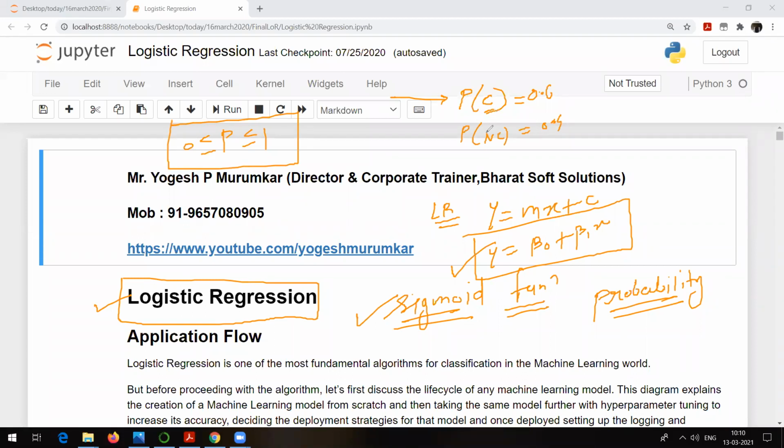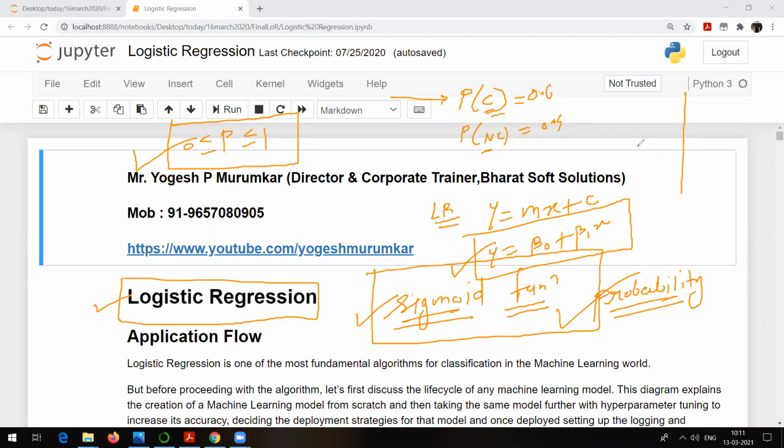So it means that logistic regression is going to help you to classify a record into one of these classes, or it helps you to solve a classification problem. But the basic idea behind logistic regression is to use the probability concept. And we know that a probability value lies between 0 and 1, right? So that's why it makes use of a function called the sigmoid function.